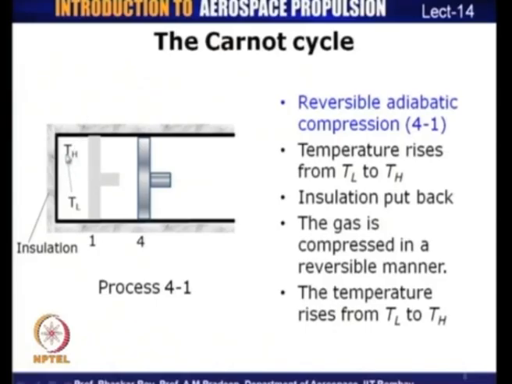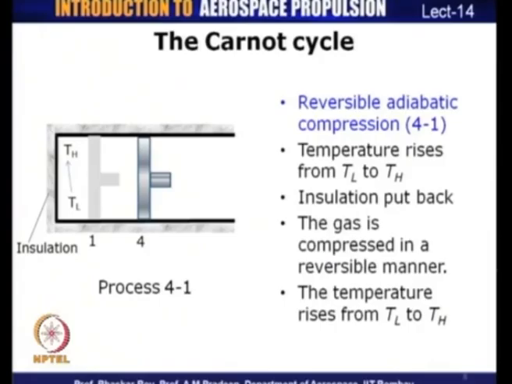As the piston moves from state 4 to state 1, it causes an increase of temperature from T_L to T_H, and so the temperature rises to where it was at the beginning of the process.